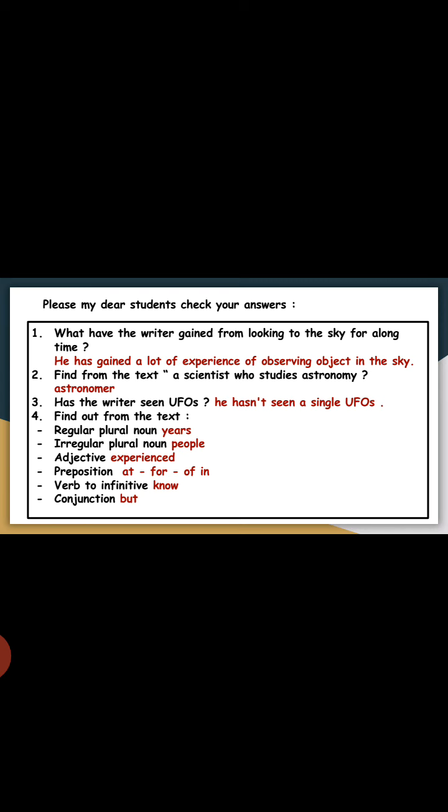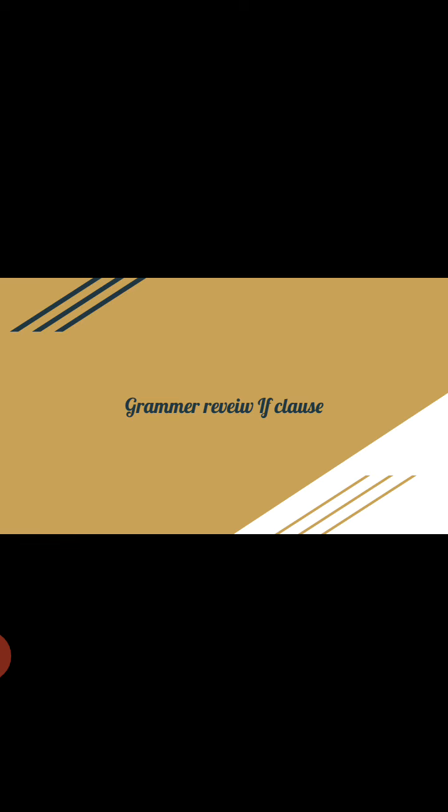Find out from the text a regular plural noun. As we know, a regular plural noun is any plural noun that ends with s, like years. An irregular plural noun is any plural noun that doesn't end with s, like people. Adjective: experienced. Preposition: at, for, of, in. Verb infinitive: to know. Conjunction: but.